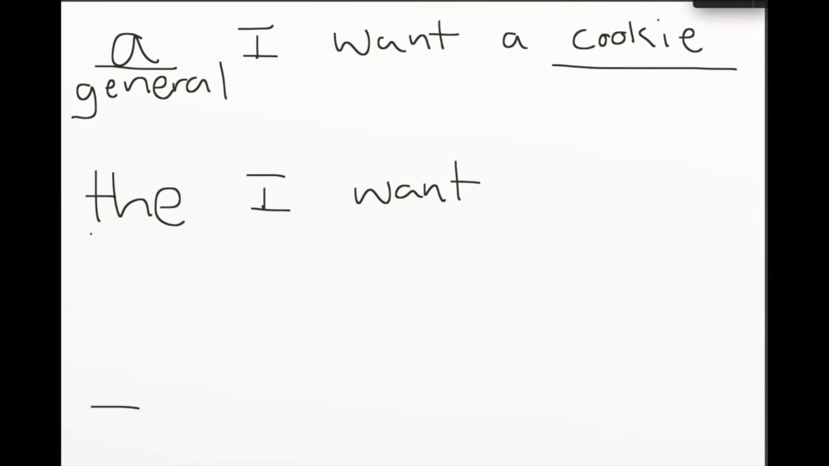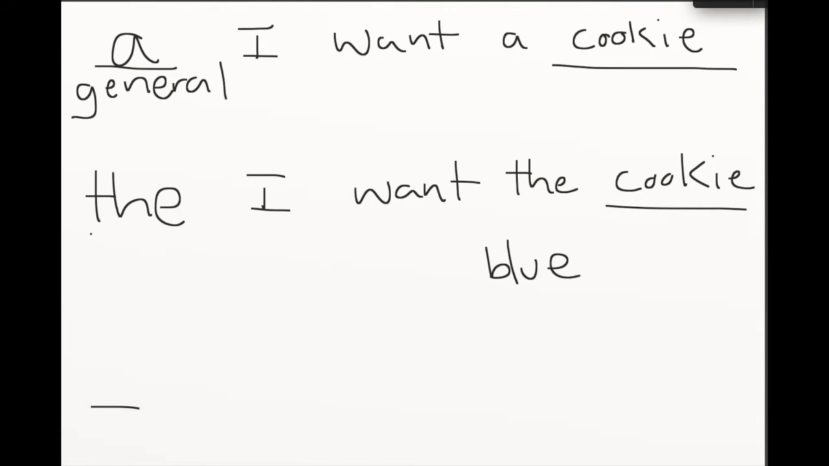Okay, and the is a lot more specific. So I want the cookie. Okay, so let's say the table at the party has blue cookies, red cookies, big cookies, little cookies. If you say, I want the cookie, you want a specific cookie. You want the big cookie. You do not want the other cookies. Or you want the blue cookie, and you don't want the other cookies. Or you want the pink cookie, and you don't want the other cookies.